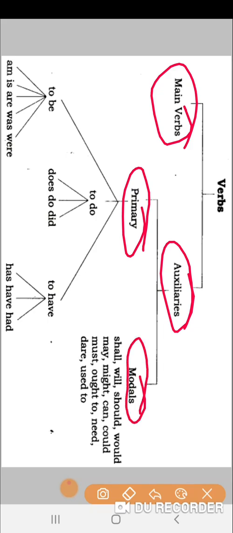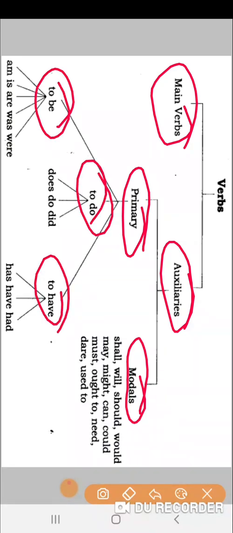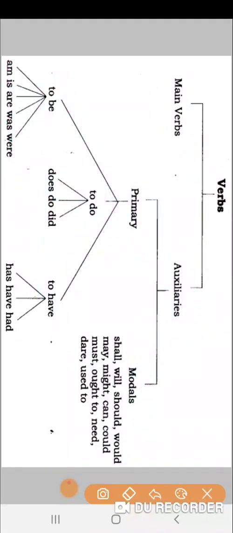Primary verbs again get divided into be, do and have, and we have the diversification as you can see. Do gets divided into does, do, did. Be gets divided into am, is, are, was, were, and have gets divided into has, have, had. In the same way, modals are the verbs which help the main verb. It is like shall, will, should, would, may, might, can, could, must, ought to, need, dare, used to. You will understand it more once you see the usage in the sentence.